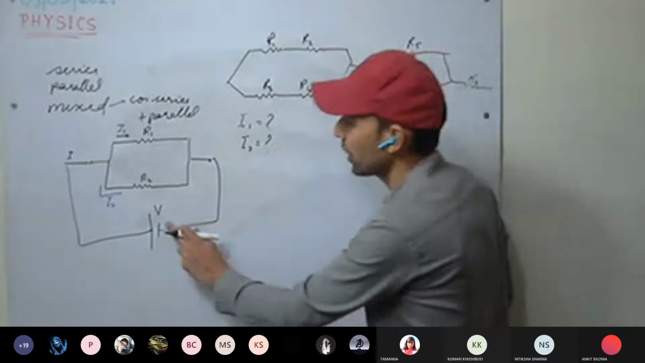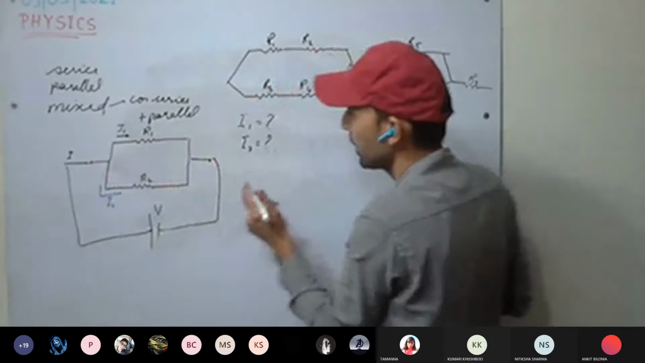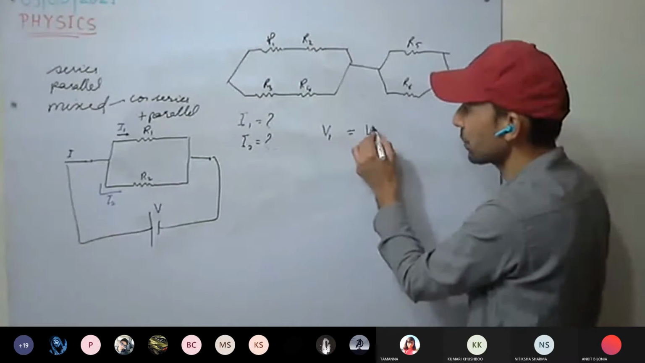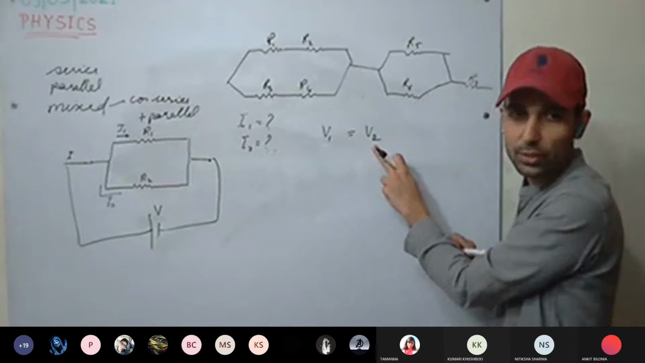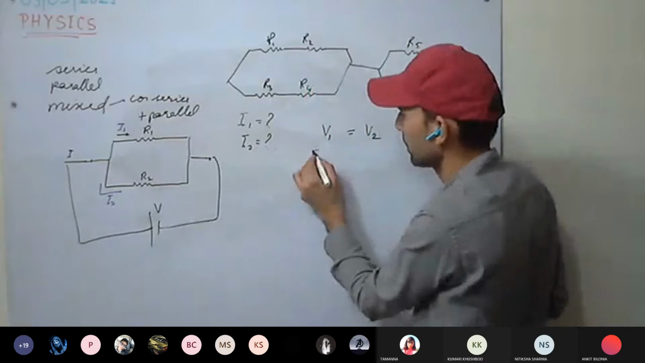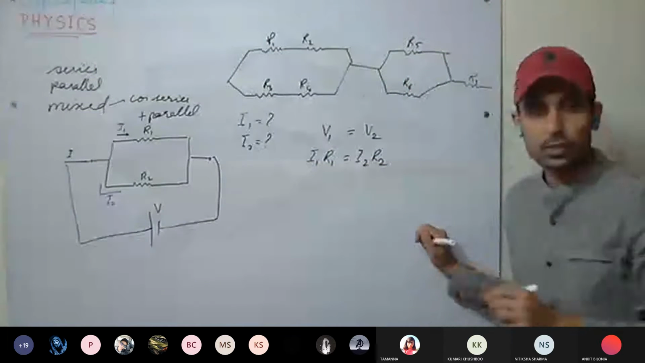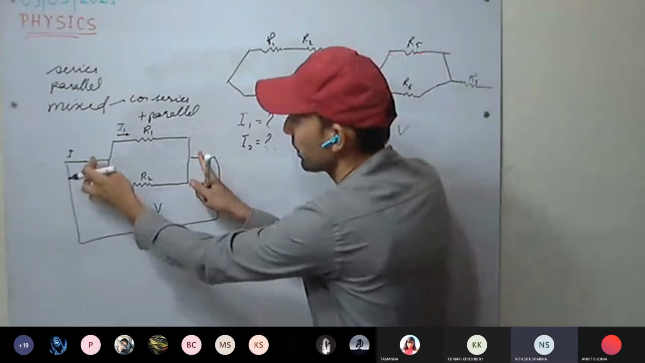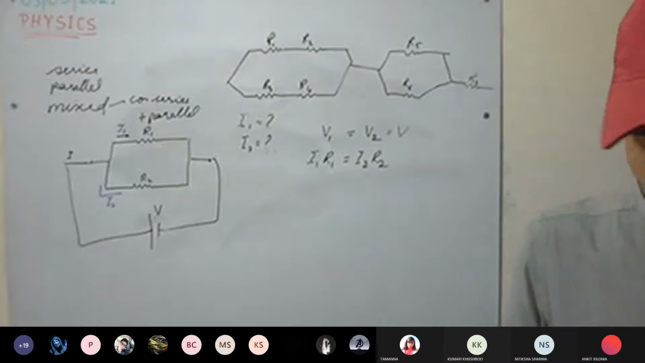One thing, V is the same across both resistors. It means the voltage across the first resistor is the same as the voltage across the second, or the potential difference across the first is the same as across the second. What is the potential difference across one? I1 R1. I1 R1 is the same as I2 R2. Understood this one? Yes, sir. I1 R1 equal to I2 R2. Okay.